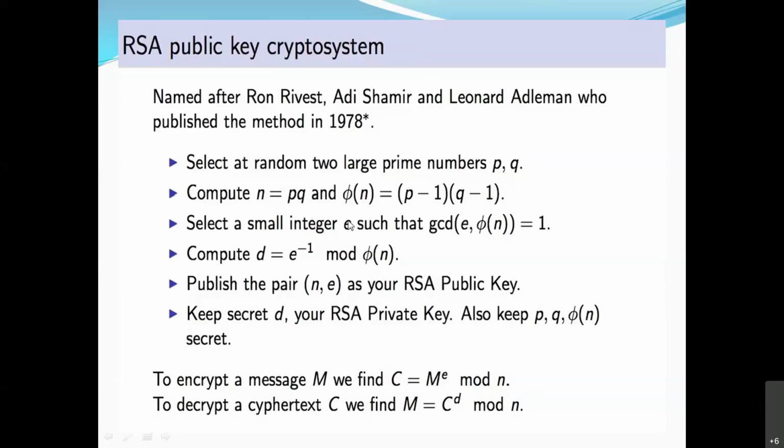Now we get e and d. Now how to get the public key and private key? So publish the pair e and n as your public key. So if I am a user, I will do all these calculations. I will get e, I will get d. So e and n will be my public key, which I will publish to everyone. But d, which I have calculated, is my private key, which is not known to anyone, known only to me. So this is how we get the public key. This is how we get the private key.